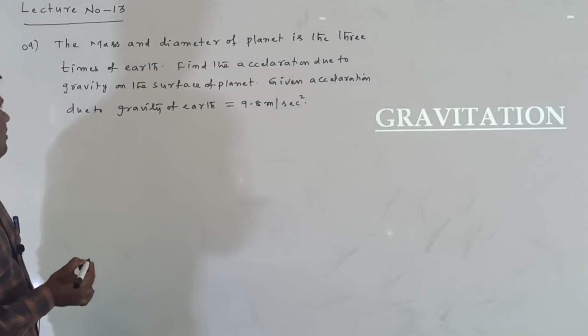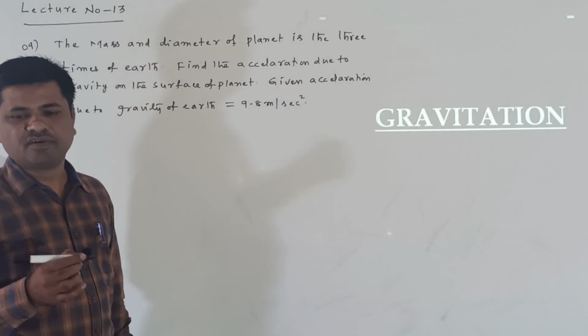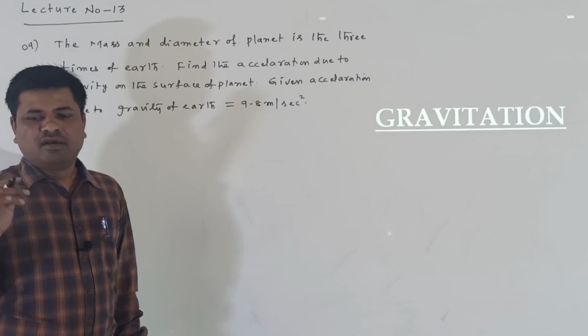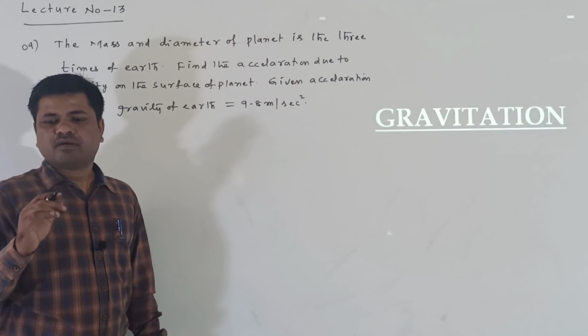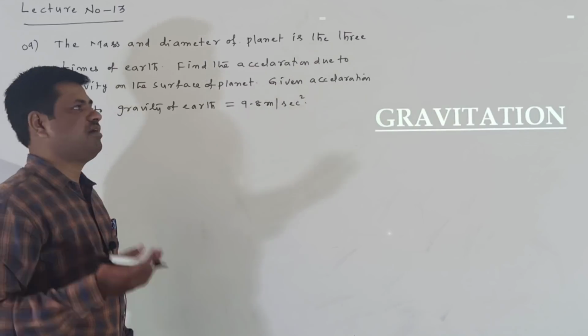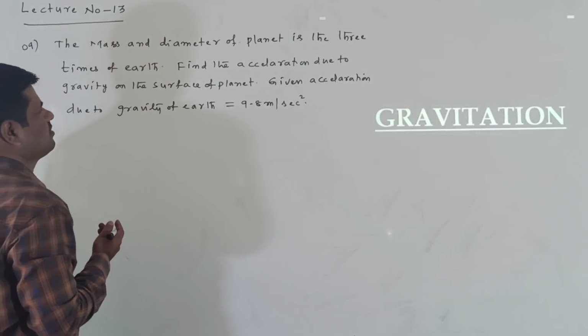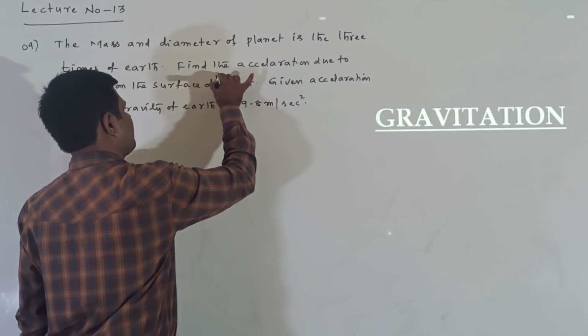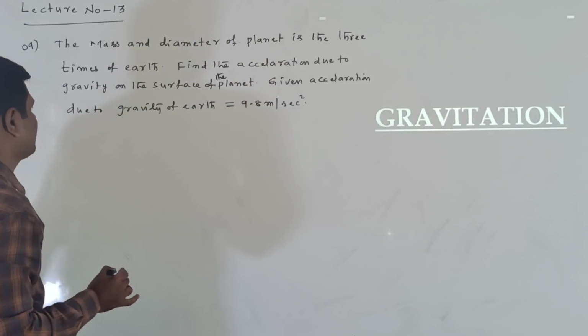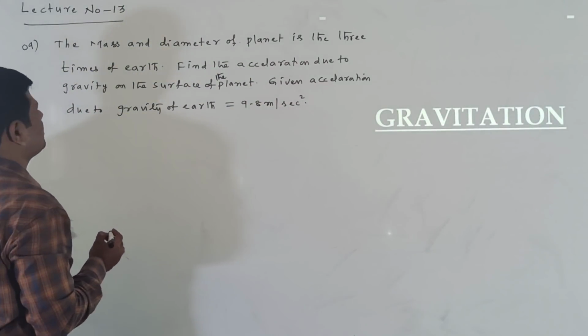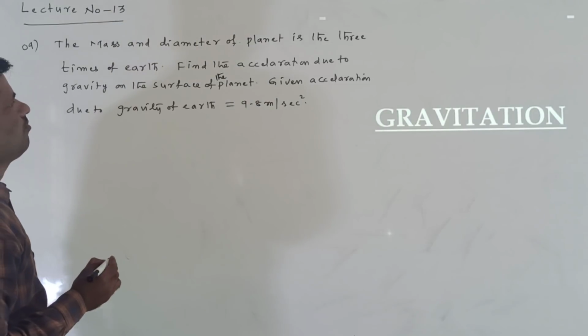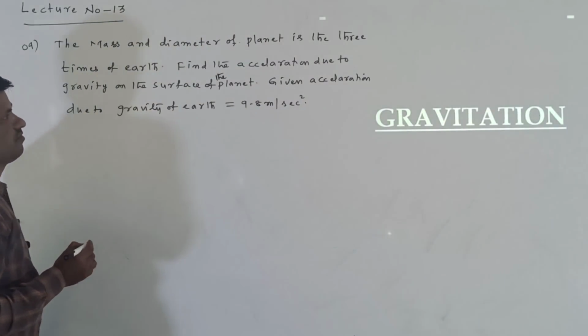Means on the planet we have to find the acceleration due to gravity, on the surface of the planet. Okay, right, listen, what is given? The mass and diameter of the planet is 3 times of earth.